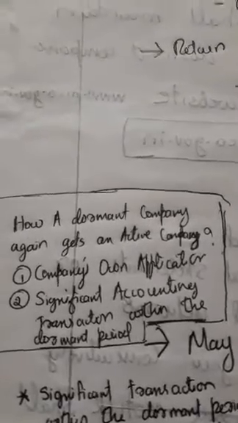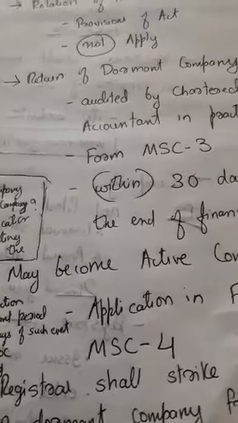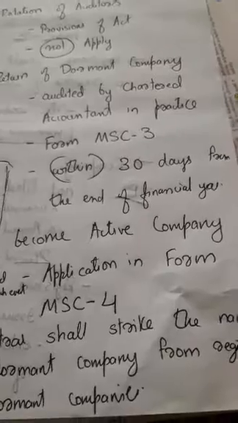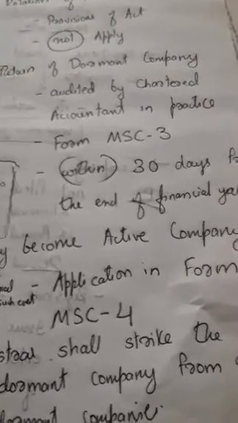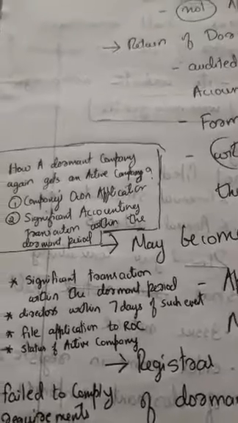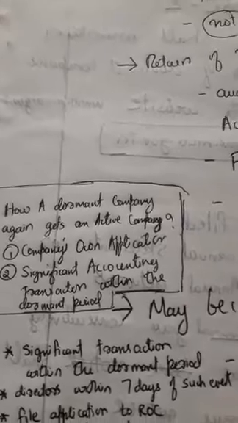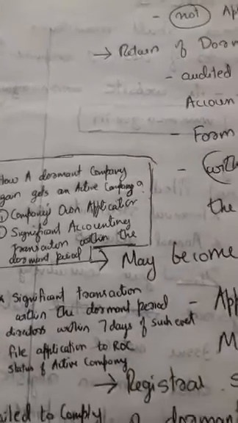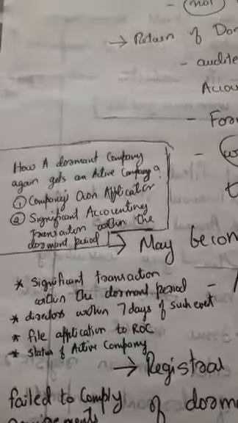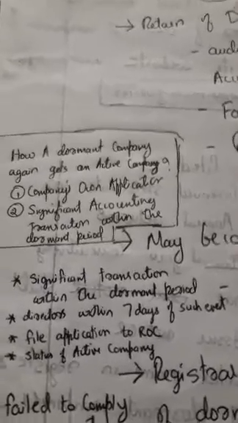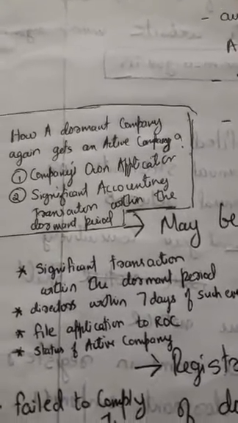With regard to the first case, the company's application: a company applying to become an active company must make the application in form number MSC 4. That is case 1, where a dormant company gets converted back to an active company on the company's application. The next case is a significant accounting transaction within the dormant period.